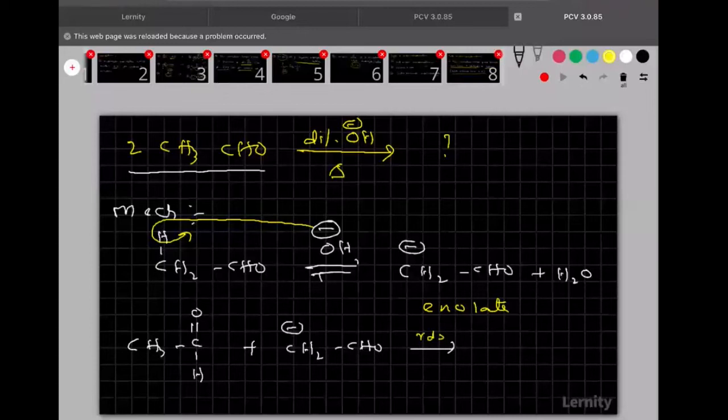Clear? So in this one, what happened? The pi bond will shift towards oxygen. Then here, carbon gets the positive charge, and the negatively charged carbon attacks the positively charged carbon. Is it clear? So what is the thing that is going to form? That I am writing here. CH3, CH, then here O minus, and here CH2, CHO we are going to get. So please write quickly.